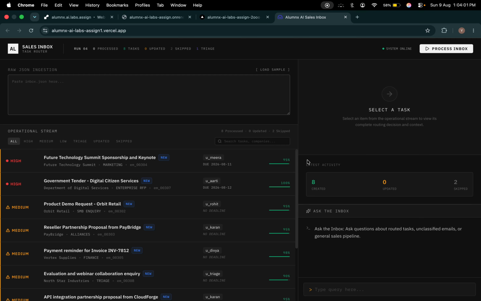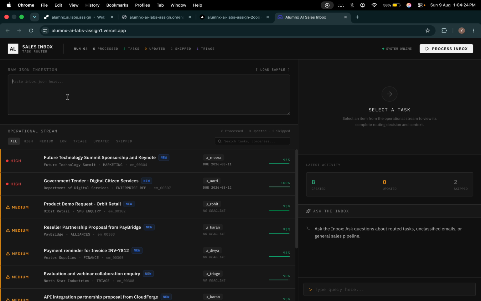Hi everyone, today I'll be walking through the architecture of my ASS inbox router. The core engineering philosophy behind this project was separation of concerns, isolating the probabilistic nature of LLMs from the deterministic requirement of business logic. Now, we will scroll to the raw JSON ingestion.